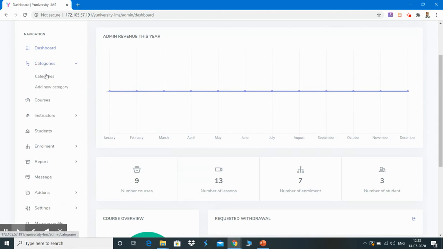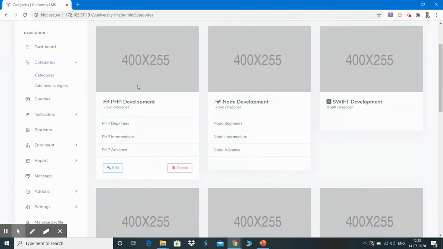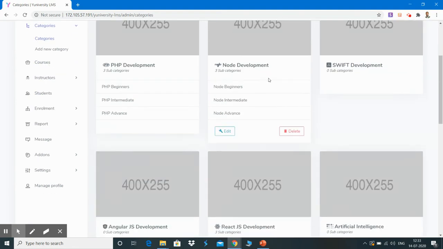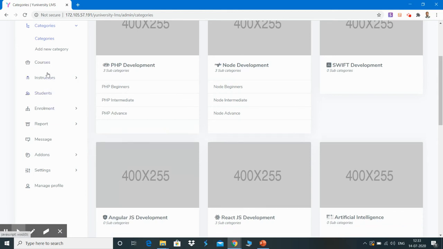There are different categories possible. You can manage different categories. For example, you can decide categories like PHP, Node, Swift, whatever. You can add, edit, delete the categories. Inside the categories, you can create the subcategories. For example, beginner, intermediate, and advanced. Then you can add a new category also.